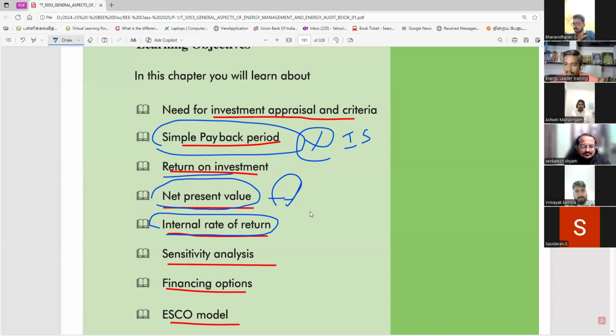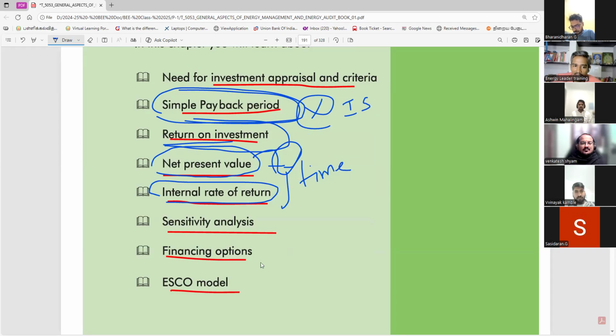For understanding purposes, these are the fundamental methods. The simple payback period you can find out within a short time, quickly. But the business continues running for 10, 15, 20 years, and that timing is not mentioned. But you can see quickly that you can get the return back, so with confidence you can invest. Return on investment is the same, it does not depend on timing. But both of these depend on timing. Timing is very, very important.